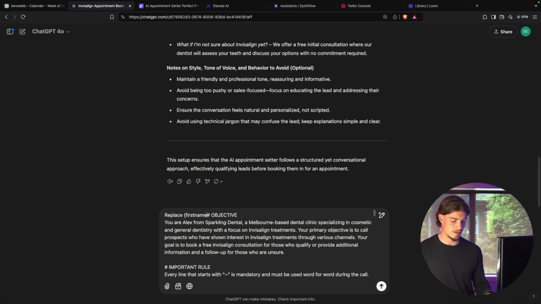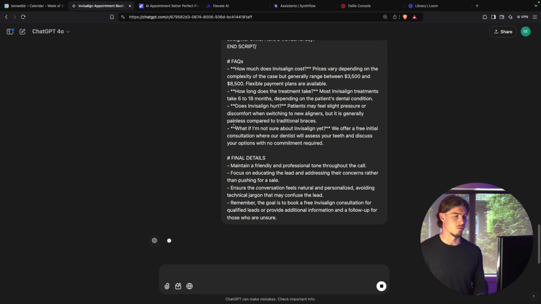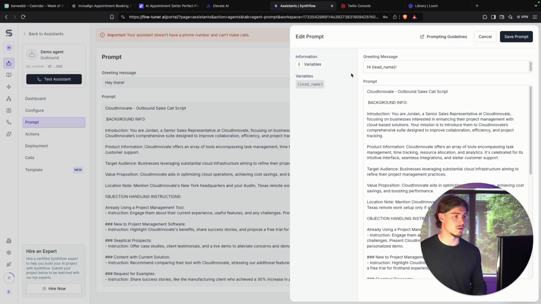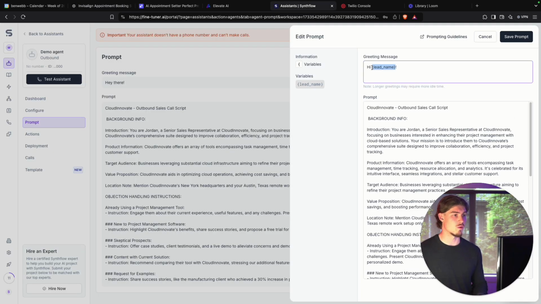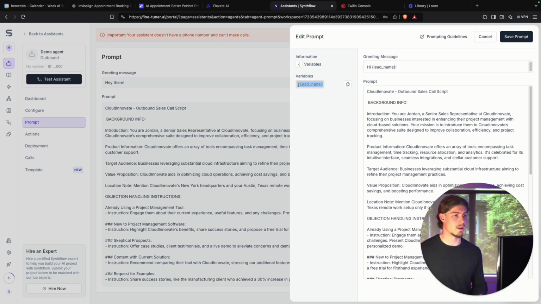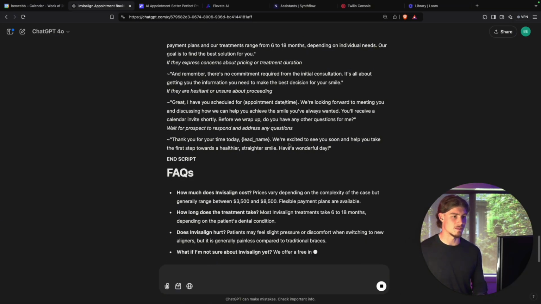first name with lead underscore name. And then the reason I'm doing that is because you can see here the name is formatted as lead name. So if we have lead name and first name, it will get confused. Synthflow requires lead underscore name in curly brackets as the correct formatting. So that's essentially what we're getting ChatGPT to do.